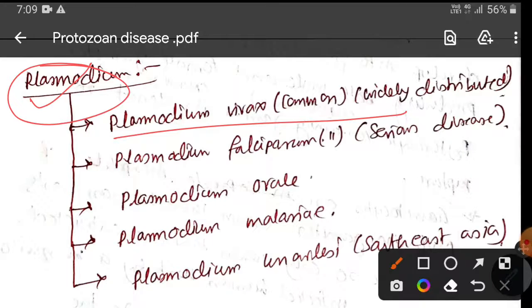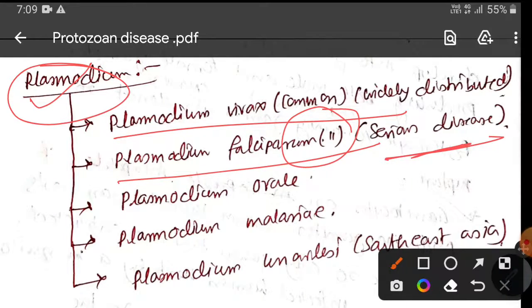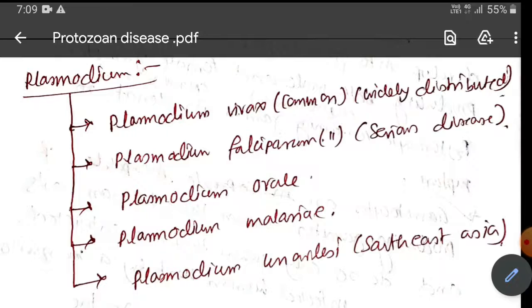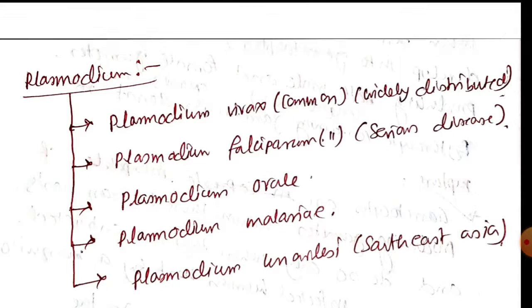Plasmodium vivax, which is the most common one and widely distributed. Plasmodium falciparum, it is also common and it causes serious disease. Then Plasmodium ovale, Plasmodium malariae, and Plasmodium knowlesi, which is confined to Southeast Asia. Okay, so 5 types of Plasmodium species cause malaria in humans.